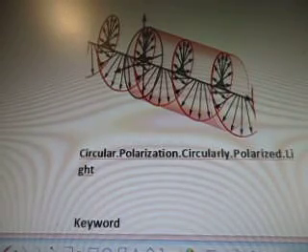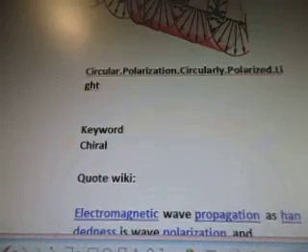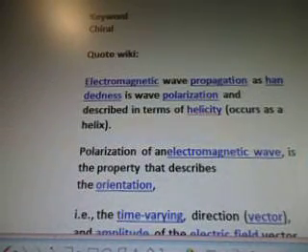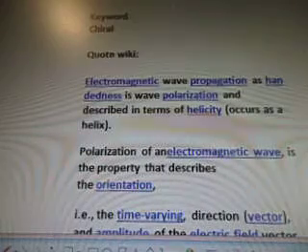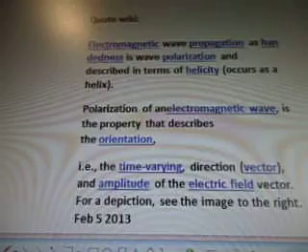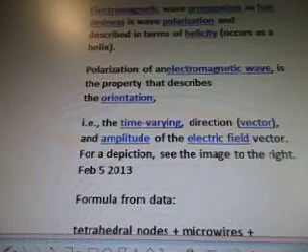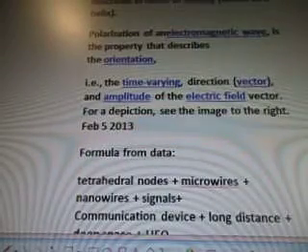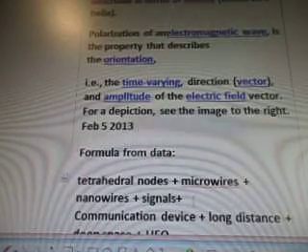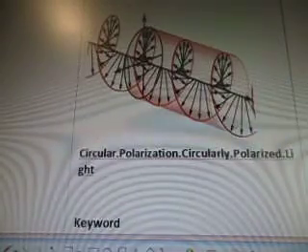Circular polarization, circularly polarized light. See how it spins a certain way? So the keyword is chiral here. Quote from Wiki: electromagnetic wave propagation as handedness is wave polarization, and described in terms of helicity occurs as a helix. Polarization of electromagnetic wave is a property that describes the orientation, the time-varying direction vector, and amplitude of the electric field vector. For a depiction, see the image to the right, wherever that is, I don't know. Oh, sorry, there it is. There's the image to the right.